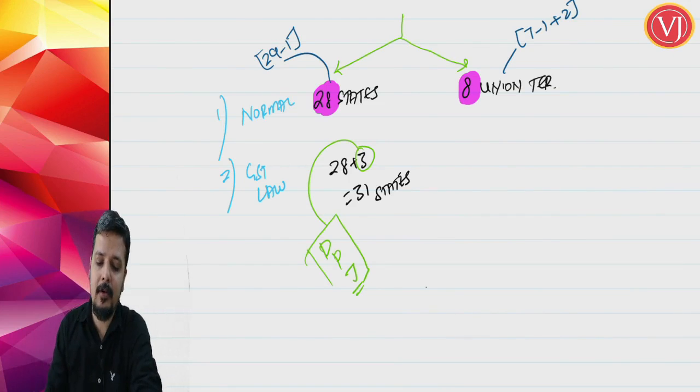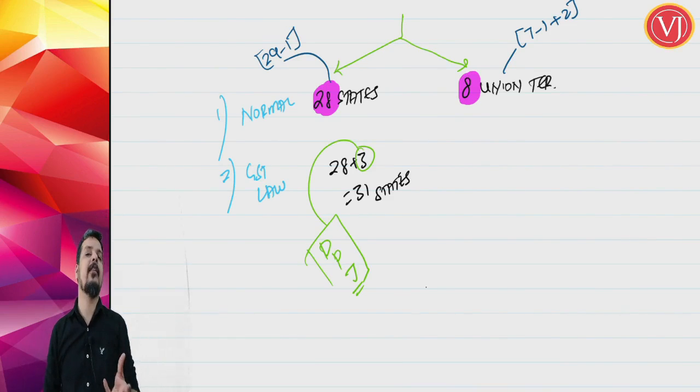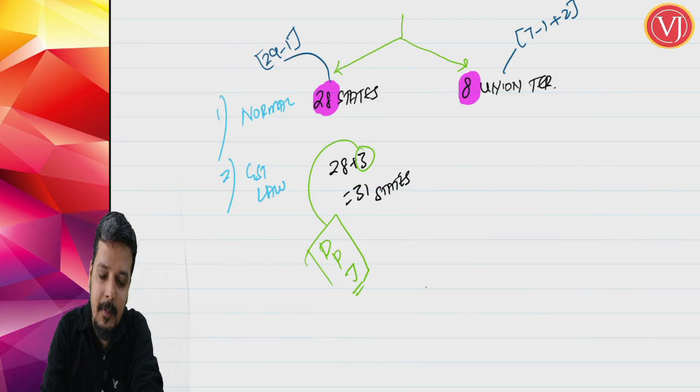Now when you talk about union territories, it is 8. Normally, as of now, for normal purposes, if I ask how many states are there, you should answer 28 states. How many union territories are there, you should tell 8 union territories. But for the purpose of GST law, it is 8 union territories minus 3.